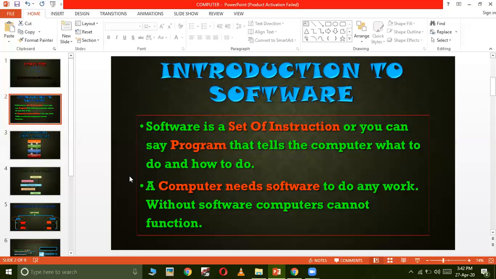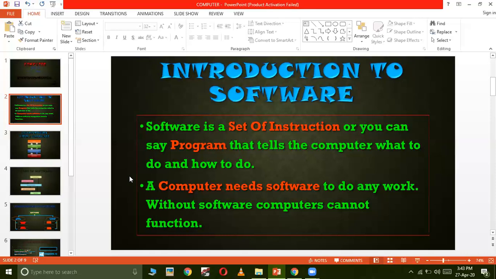And without a software, we cannot work on a computer. And we know why? Because our computer does not understand our language and it only understands binary digits. And when we say binary digit, that means 0 and 1, where 0 stands for off state and 1 stands for on state. That means the computer only understands off and on signal. So except that off and on, computer does not understand anything. So whatever instruction we are giving to the computer, that must be converted into the form of computer language. Otherwise, computer will not understand anything.